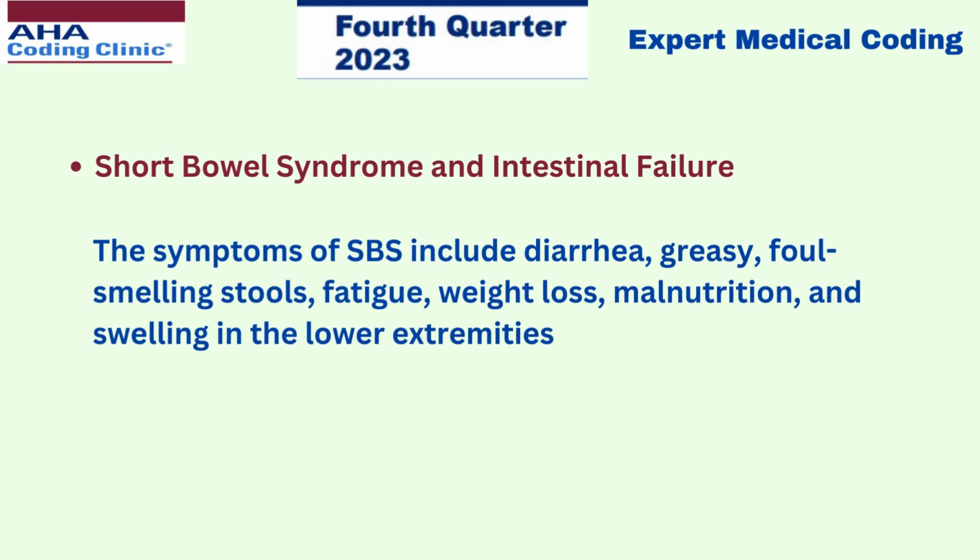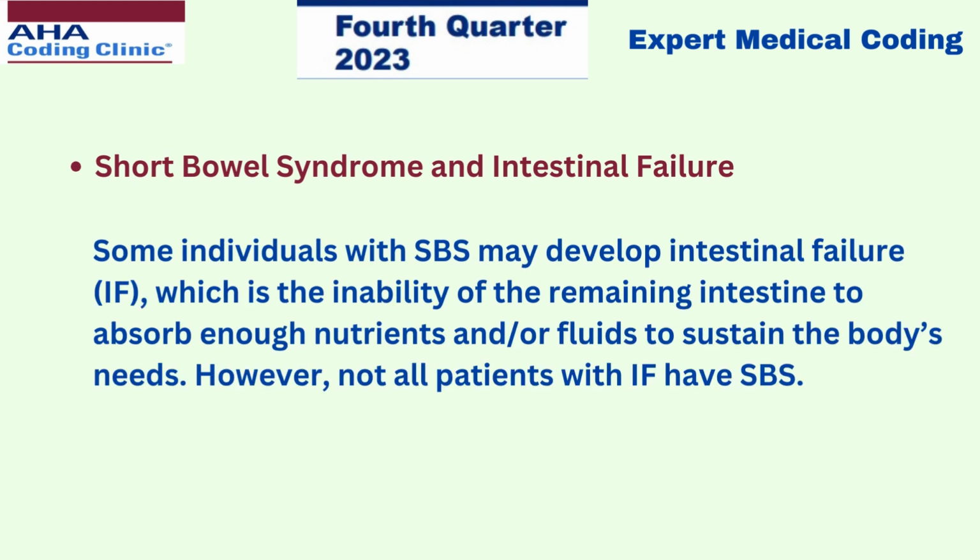Some individuals with short bowel syndrome may develop intestinal failure, which is the inability of the remaining intestine to absorb enough nutrients and/or fluids to sustain the body's needs. However, not all patients with intestinal failure have short bowel syndrome.